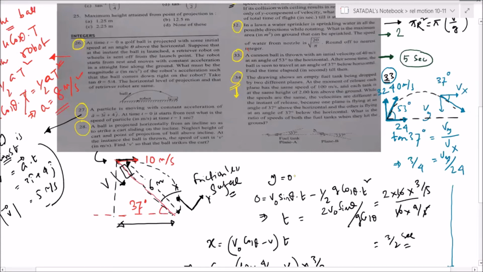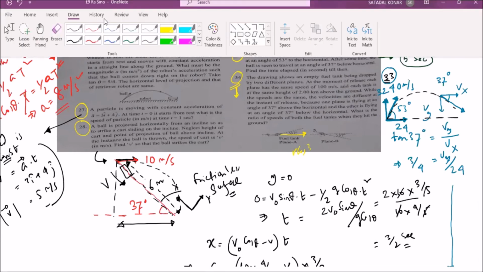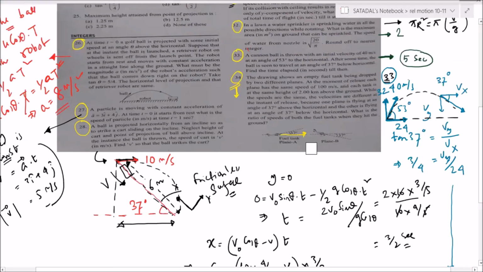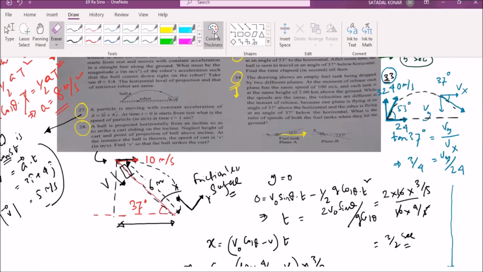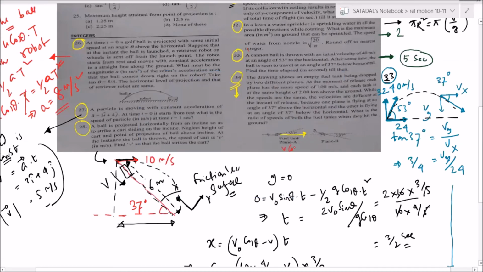See, it's pretty simple actually. Why? Because you see the height is the same, no? So they are going to hit the ground with the same speed because the horizontal speed is anyway going to remain the same. So this component is V cos 37 degrees.